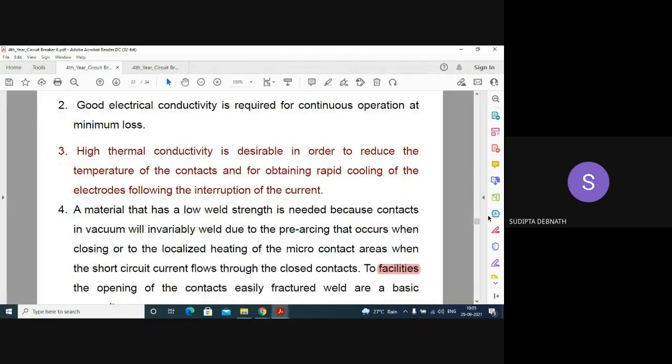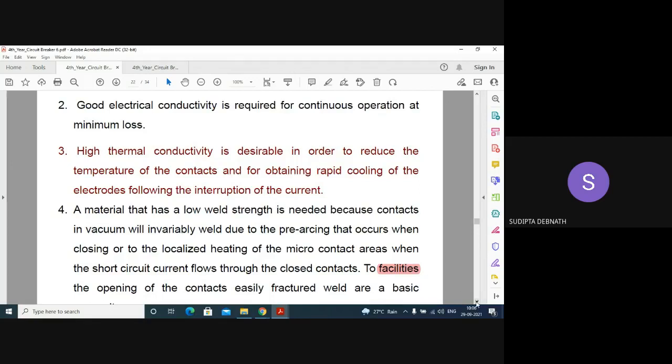Good electrical conductivity is required for continuous operation at minimum loss. High thermal conductivity is desirable in order to reduce the temperature of the contacts and for obtaining rapid cooling. A material that has low weld strength is needed because contacts in vacuum will invariably weld due to pre-arcing that occurs when closing, or due to the localized heating of the microcontact areas when the short circuit current flows through the closed contact. The weld strength should be low.